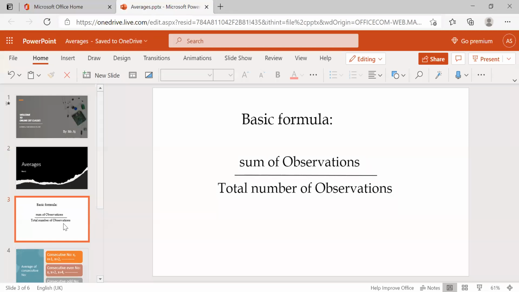The total sum of observations may be numbers, maybe people, maybe variables, whatever it may be. How many are there in total? The sum of observations divided by the total number of observations. This is the basic formula to find the average.